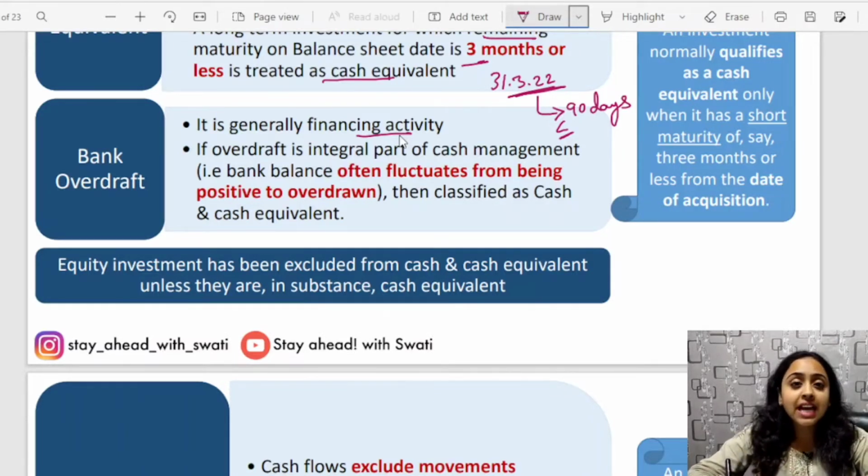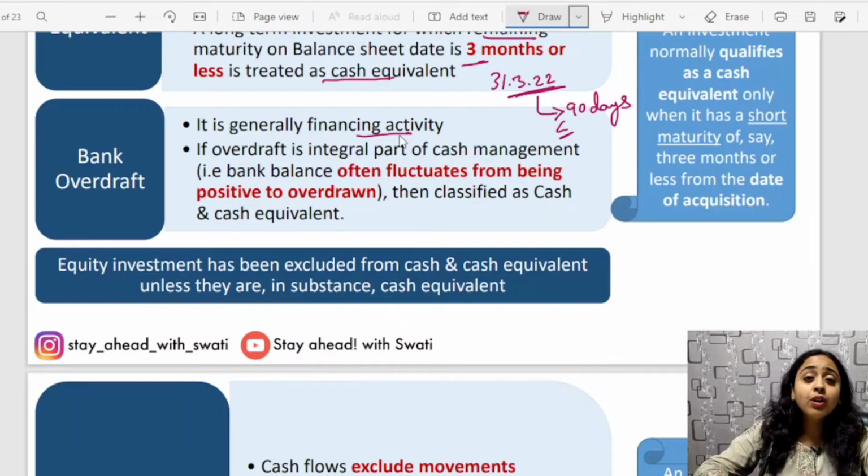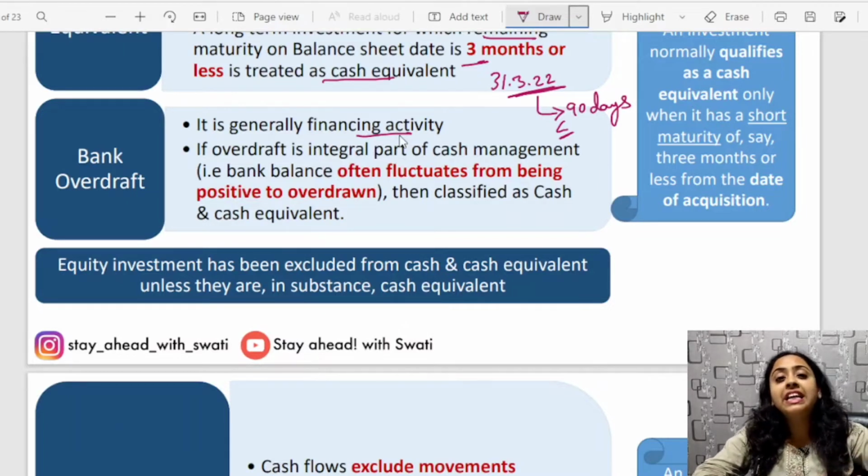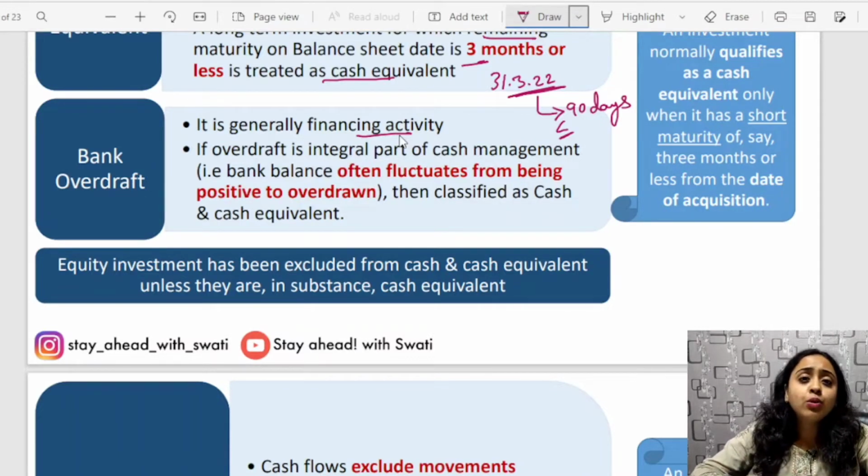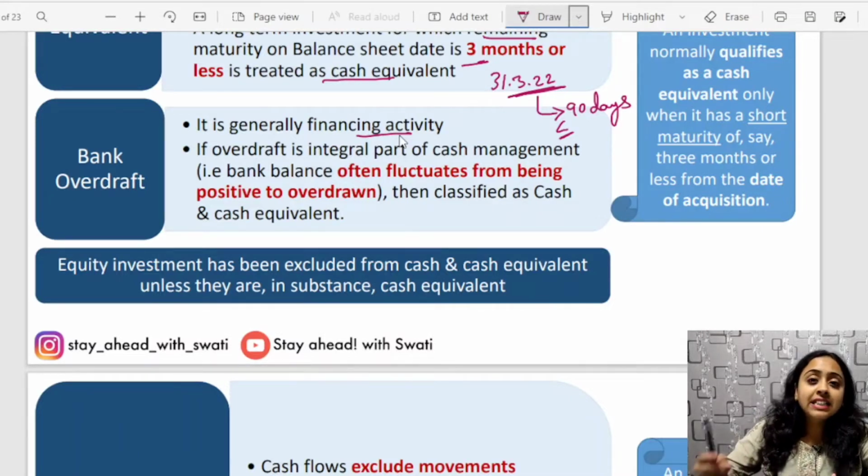What is financing activity? The source from which you are bringing in the money for operating the business is known as financing activity. For example, you issue shares, you are raising money, you are raising funds. This raising of funds and repayment of funds is known as financing activity.